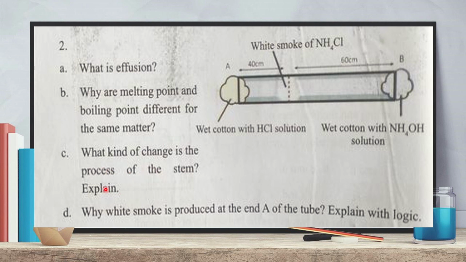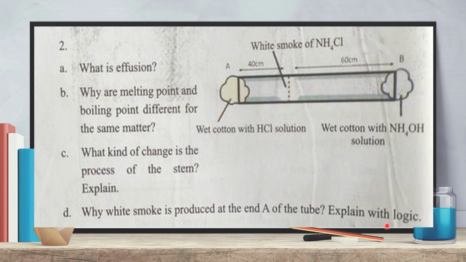What kind of change is the process in the stem? Explain. In the stem there is a diffusion process. Here the diffusion of HCl gas and ammonia is shown. So this is a diffusion process. Just we will explain this process inside the test tube. D number question, look. Why is white smoke produced at the end A of the tube?